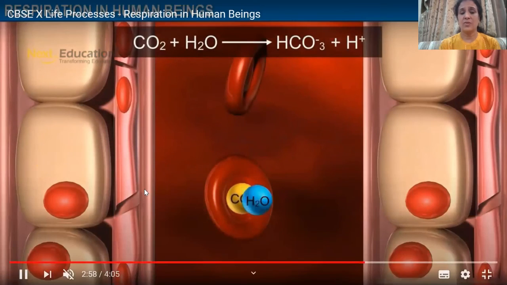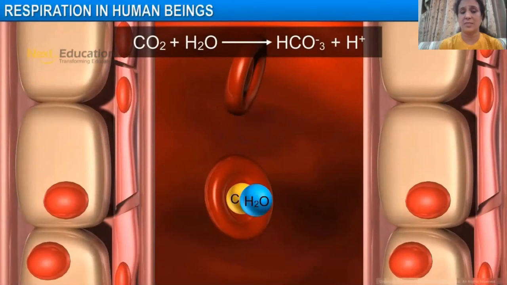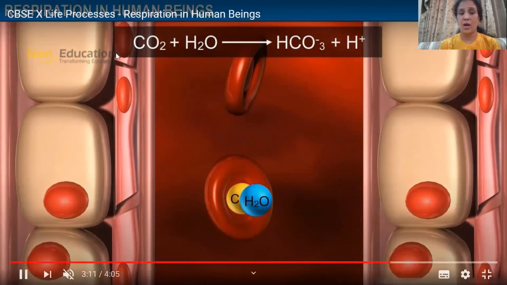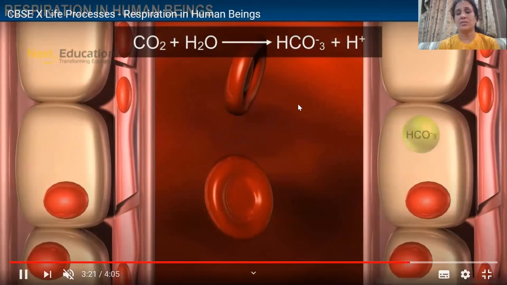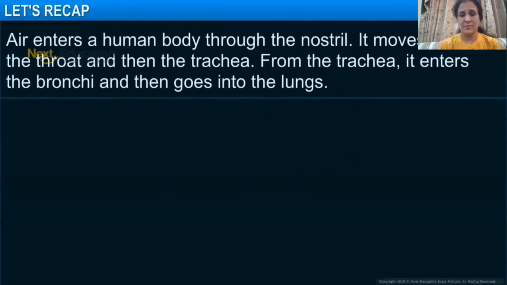Now see, this is the tissue. From the tissue, carbon dioxide is given out to the blood. So now this will carry the deoxygenated blood to the lungs. And how? This carbon dioxide combines with the water present in the blood plasma to form bicarbonate, and now carbon dioxide is transported in the form of bicarbonate ions. So is that clear?